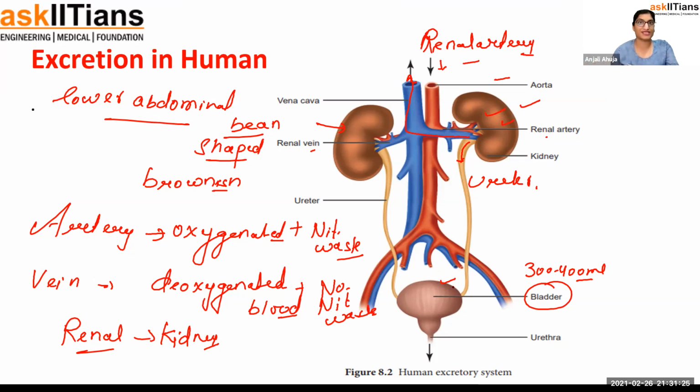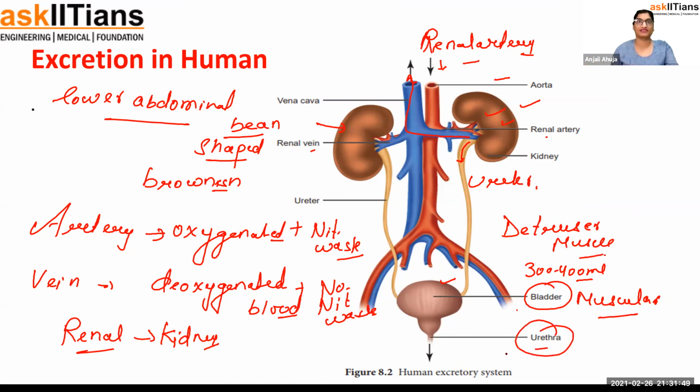That's the intelligence. The urinary bladder appears to be a muscular organ, and the muscles of the bladder are known as detrusor muscles. The detrusor muscles are highly elastic. They can increase the surface area. And when it is full, we just excrete it out with the help of the urethra.